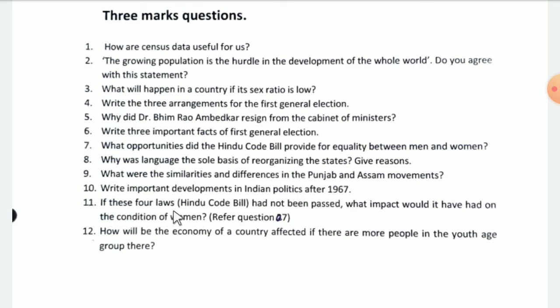If these four laws of the Hindu Code Bill had not been passed, what impact would it have had on the condition of women? For this, refer to question number 7. What opportunities did the Hindu Code Bill provide for equality between men and women? How will the economy of a country be affected if there are more people in the youth age group there?